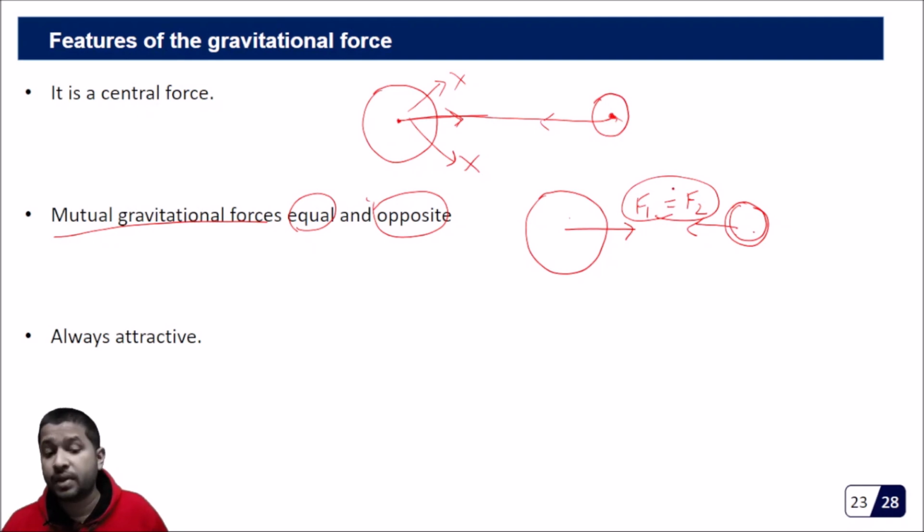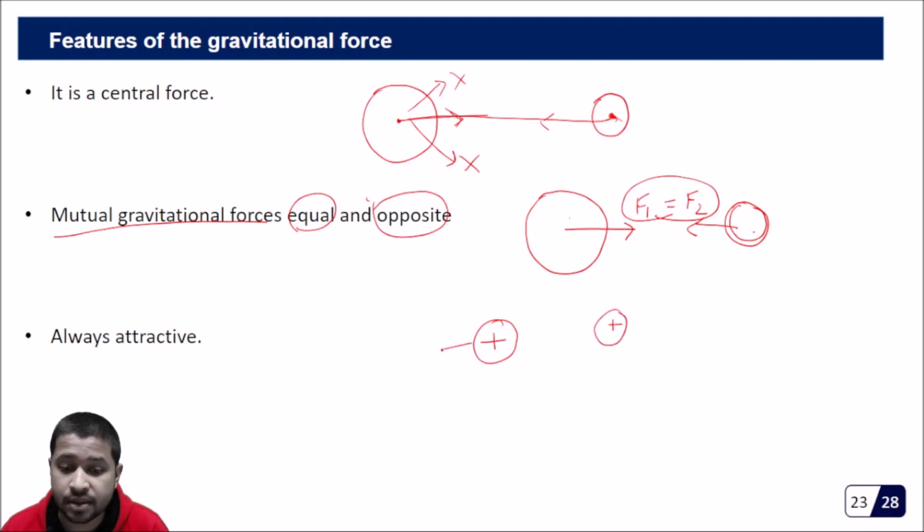They are always attractive. For example, in case of Coulomb's law, we know that if this is a positive charge and this is a positive charge, then they are going to repel. If this is a positive charge and this is a negative charge, then they are going to attract.